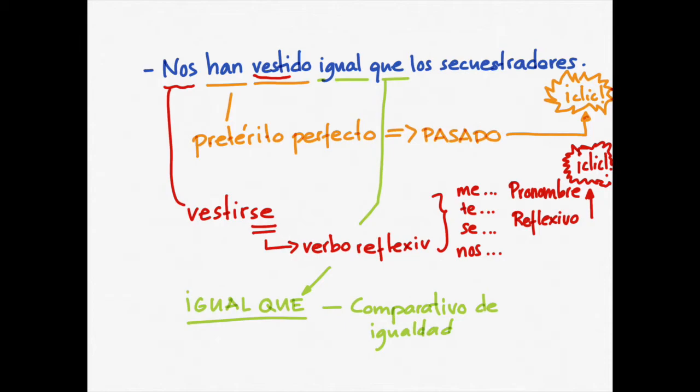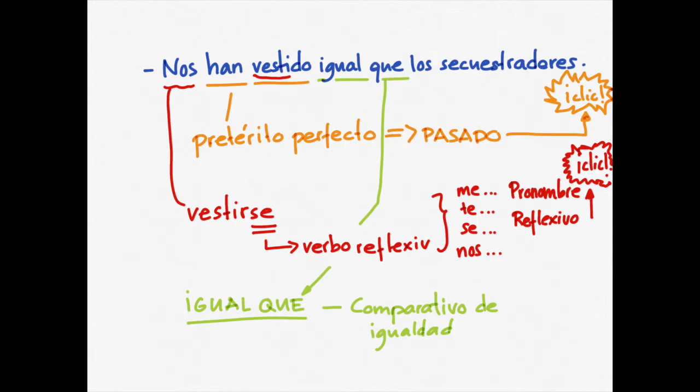Han vestido is pretérito perfecto, it's past tense. If you want to know more about how to do the past tense, because we have to use haber plus participio, you can click the link above. And here, look, we have nos. We have this nos because the verb is vestirse.